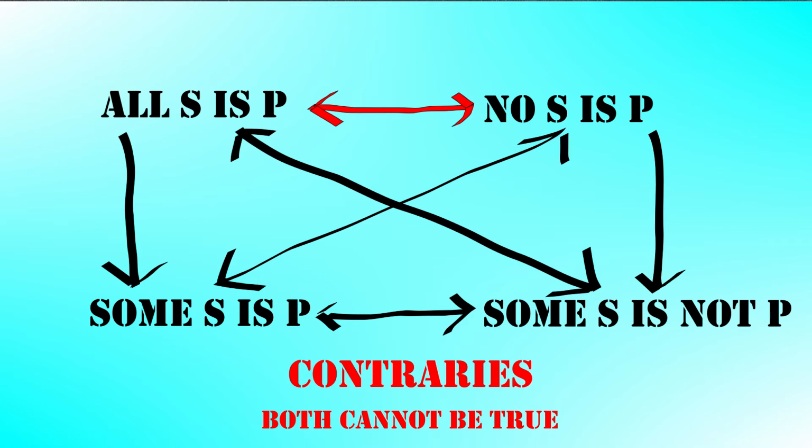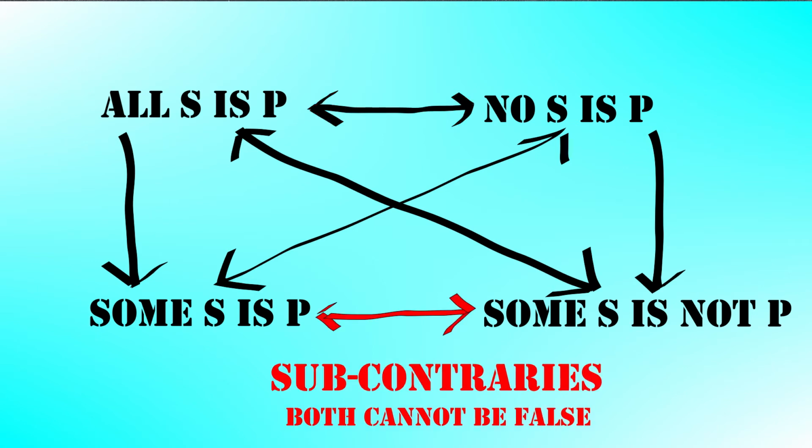So let's switch it up a little bit. All human beings are tall, and no human beings are tall. Both of those sentences are false, right? There are some humans that are tall, some humans who aren't. So neither universal statement is true. They both can be false, but they can't both be true. That's the relationship of contrariety. Going down, we now have the relationship of subcontraries between the two particulars. It's sort of the opposite. With subcontraries, both of the sentences can be true, but both of them can't be false.